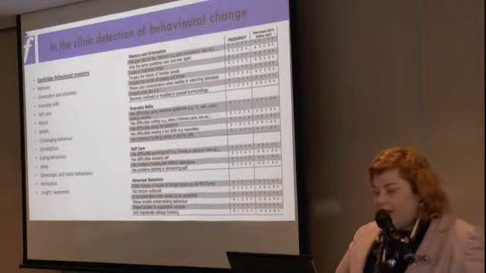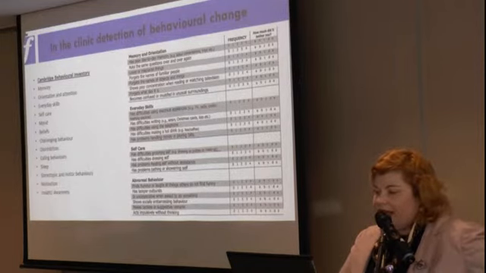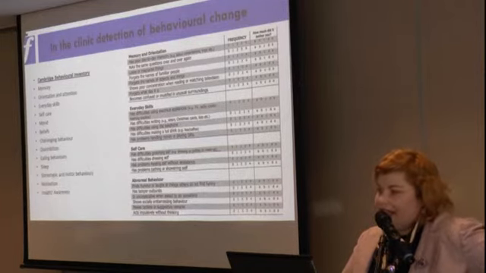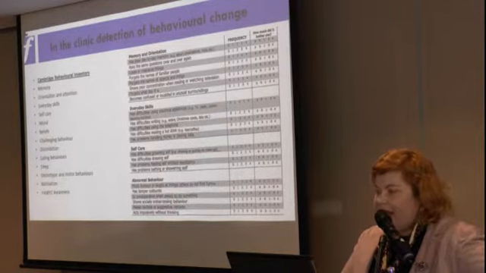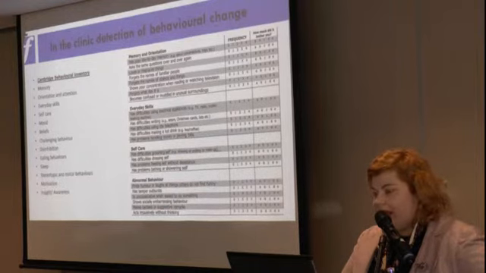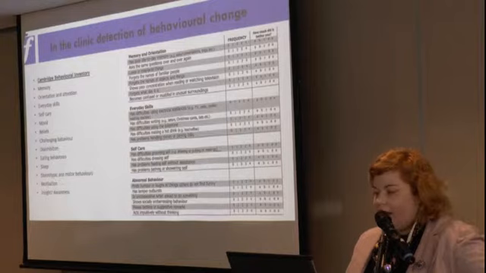So what I'm going to move on to now is, in the clinical setting, how do we detect these behavioural changes and that patients may have symptoms of cognitive change? So we've got patients with pure ALS. How do we detect if they've got cognitive changes?